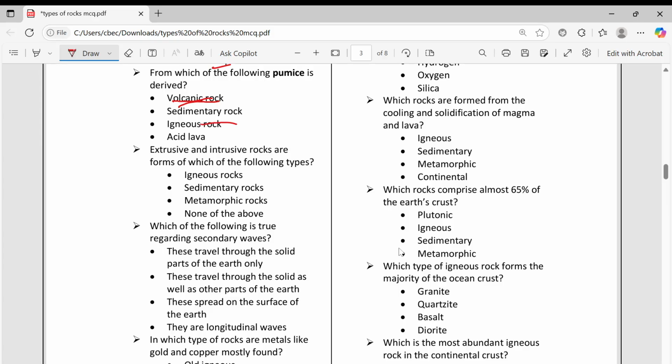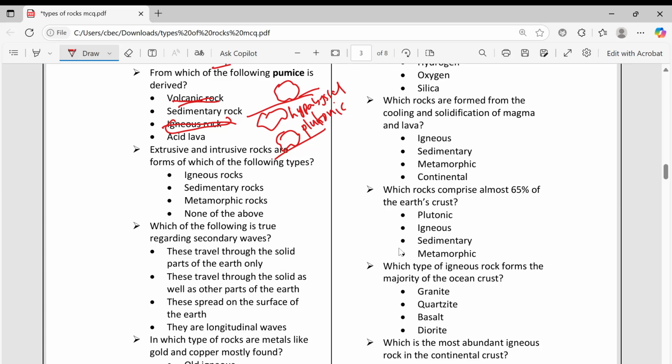So this is igneous rock. Actually, igneous rocks are of two types. One below the surface, and one on the surface. Below the surface, this is plutonic rock at a great depth, and this is hypabyssal rock.